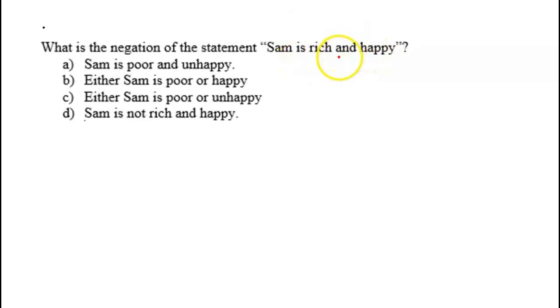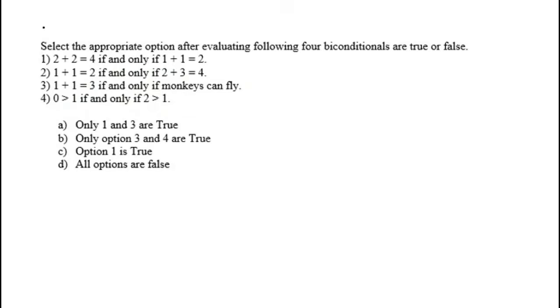So if I take the negation, it will become "or", and its negation: Sam is rich, its negation will be Sam is poor, and negation of Sam is happy will be Sam is unhappy. So either Sam is poor or unhappy, so the C option will be correct.